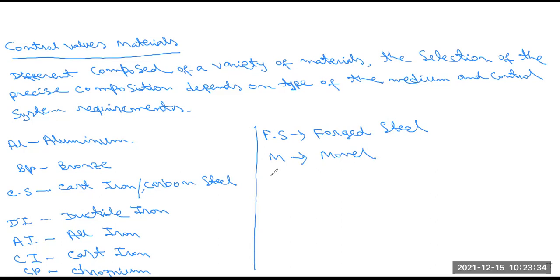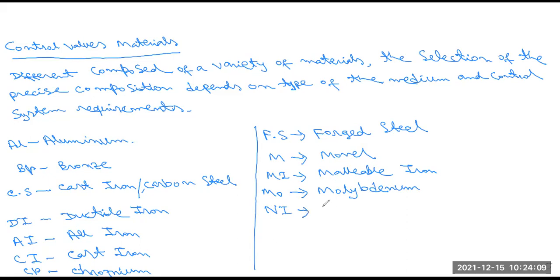Mi is malleable iron. Another one, Mo, is molybdenum.